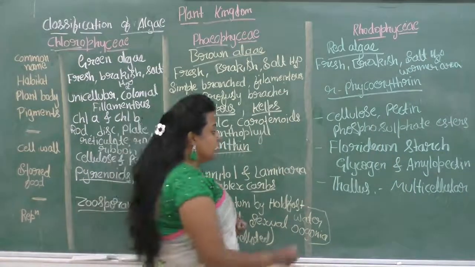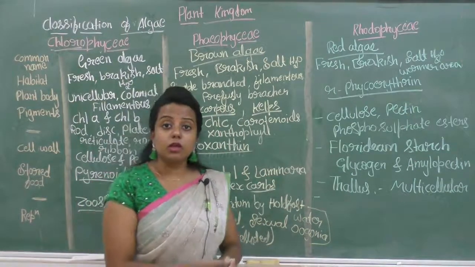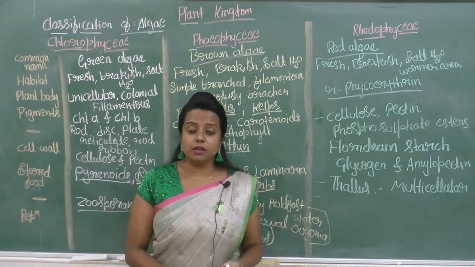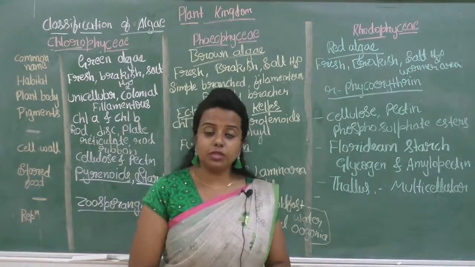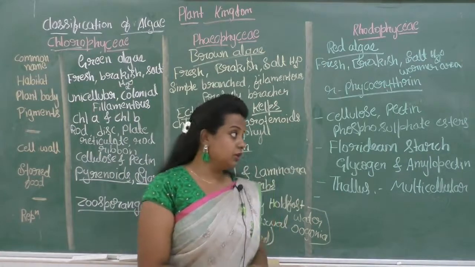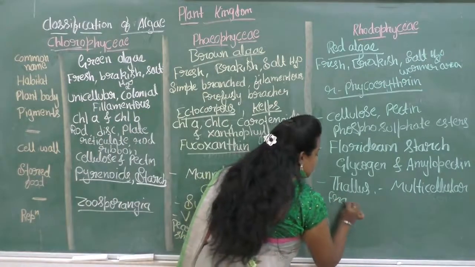Okay, next is about the reproduction. Here also reproduction takes place in three forms, that is the vegetative, asexual and the sexual reproduction. Vegetative reproduction is again by the fragmentation method.